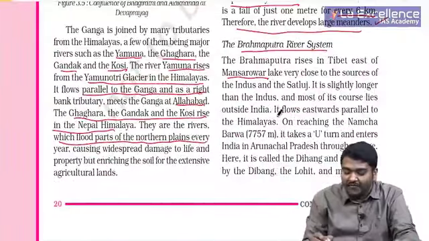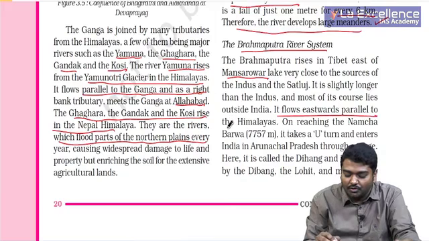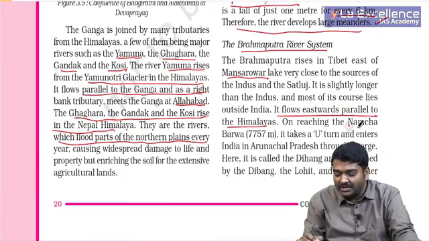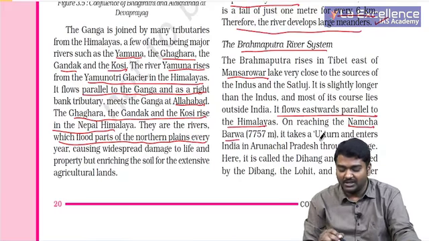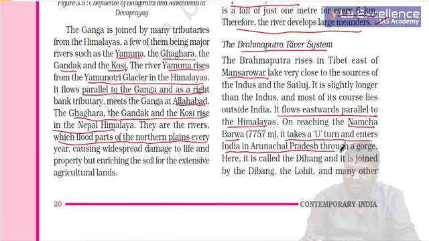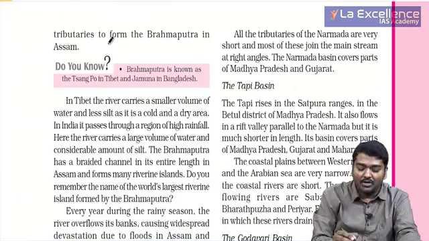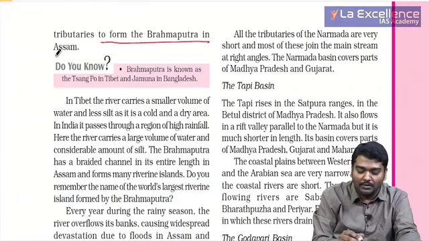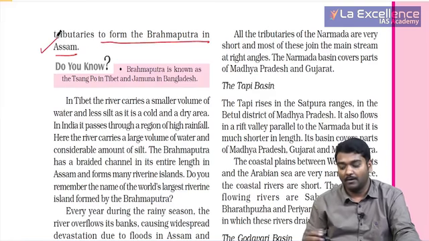That is, it flows eastwards parallel to Himalayas. On reaching Namcha Barwa, Arunachal Pradesh, it takes a U-turn and enters India in Arunachal Pradesh through a gorge. Here it is called Dihang and it is joined by tributaries called Dibang, Lohit and many others to form the Brahmaputra in Assam, right?